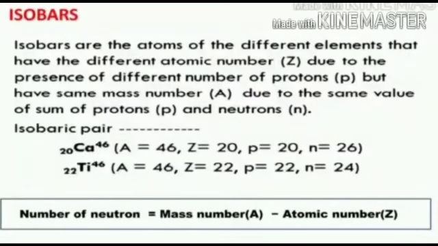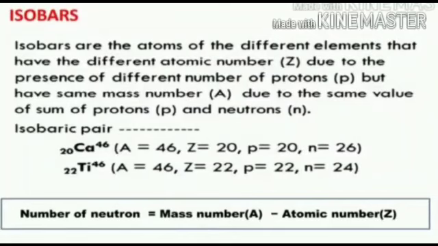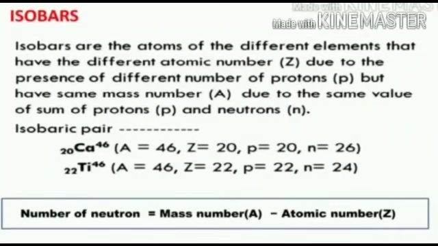Isobars. Isobars are atoms of different elements that have different atomic numbers due to the presence of different numbers of protons, but have the same mass number due to the same sum of protons and neutrons.